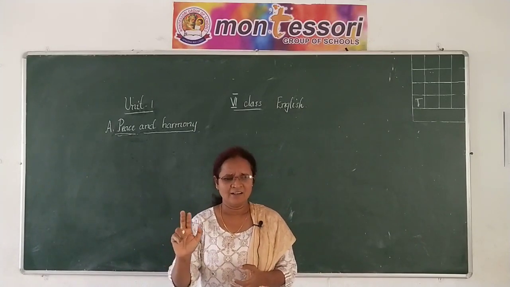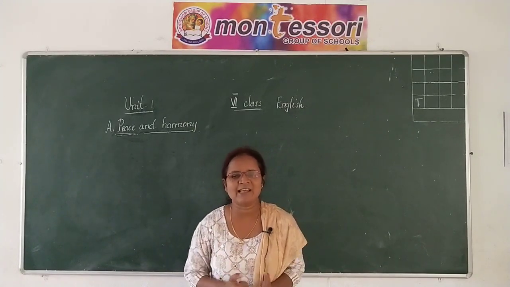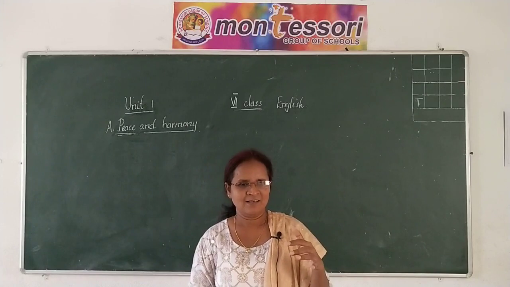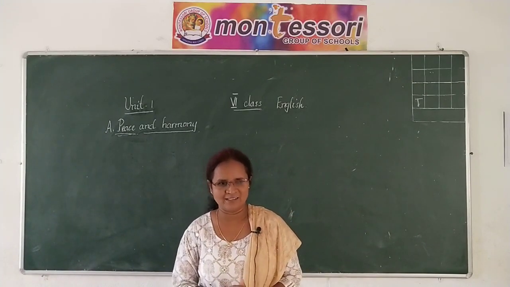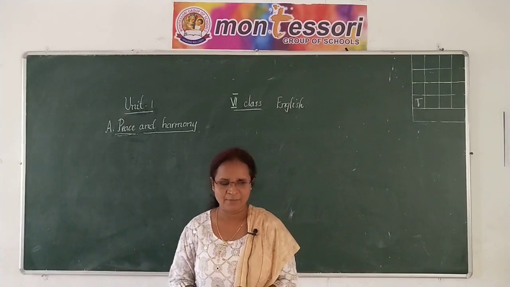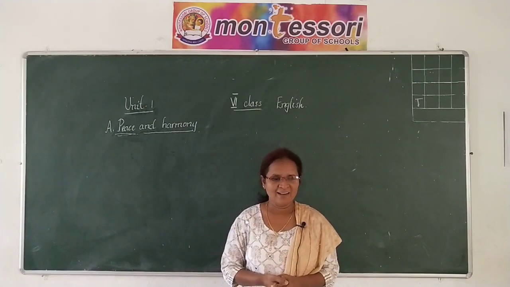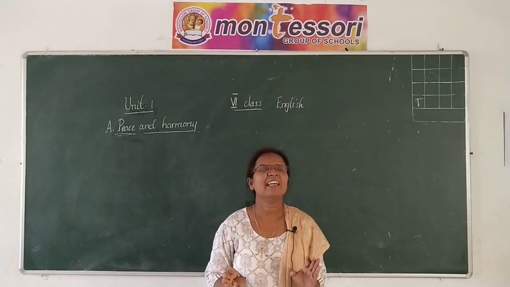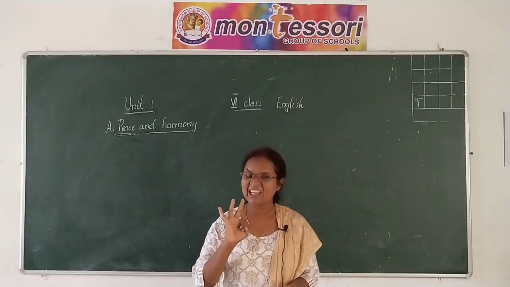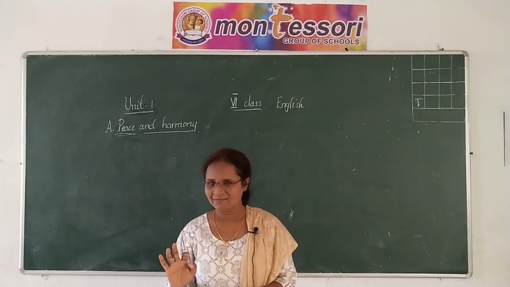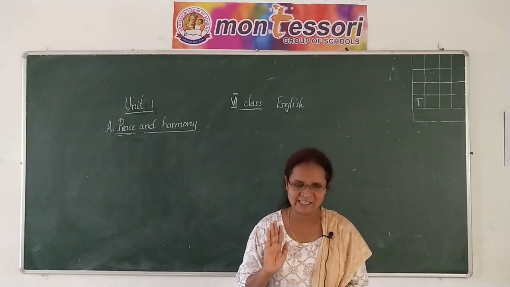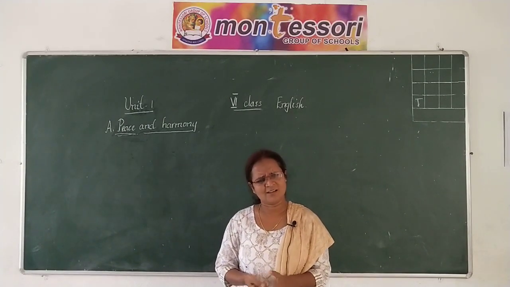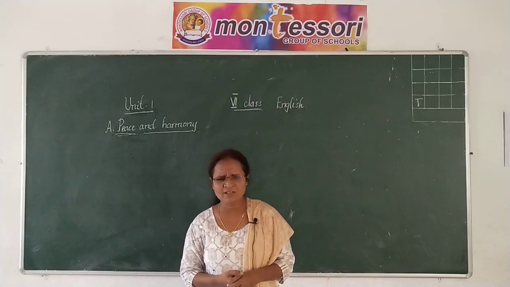See, till 5th standard, you were only learning a few lessons that were there in your textbook. Suppose your textbook has 15 lessons, then the content used to be like this: lesson 1, so it's a lesson; lesson 2, so it's a lesson. But in 6th standard, it is not like that. In 6th standard, your textbook has 8 units, and under each unit, there will be 3 readings: reading A, reading B, and reading C. Till 5th standard, you used to write whatever you learned from the textbook or classwork. But now it is not like that, children.